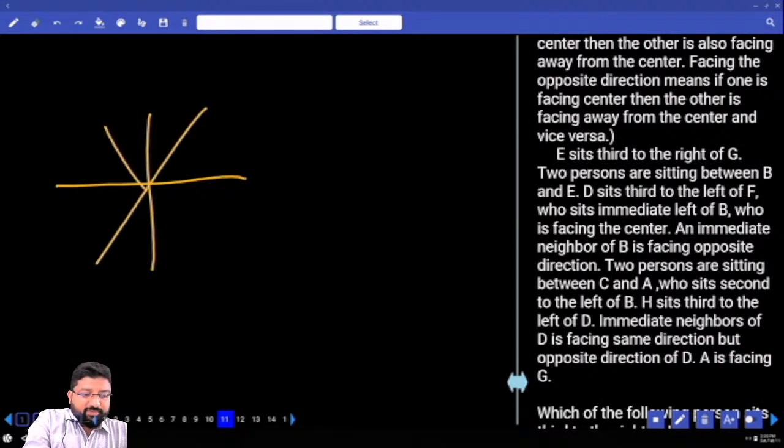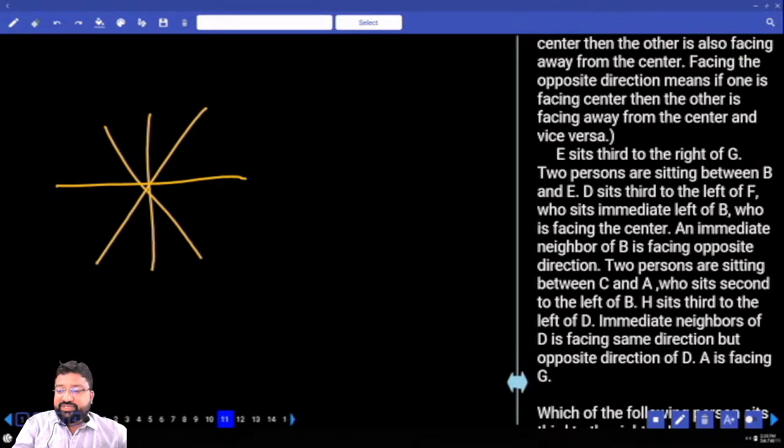I told you many times what we'll try to do whenever we come across this type of question: we'll read the whole question and see if somebody's information is known to us. We have to check whether they have given information about any one person. Is he telling us the direction of any one person? Yes, I see it in the 4th line. B is facing the center. And we do have information about B.